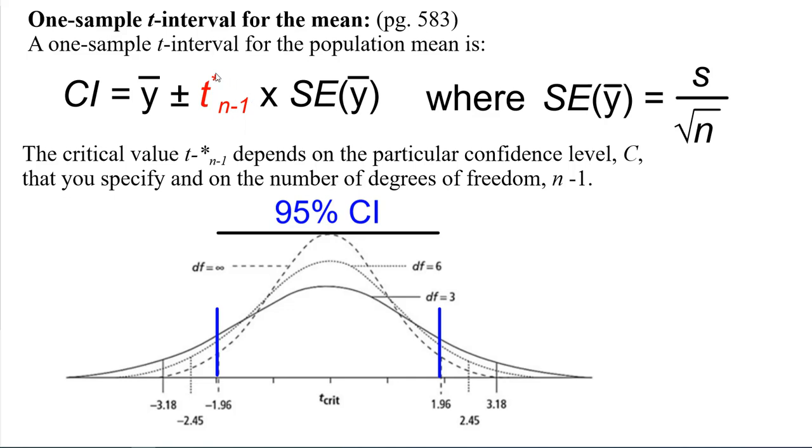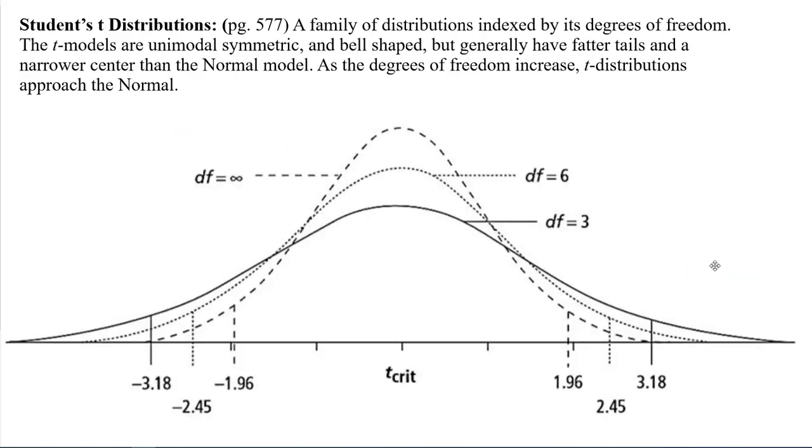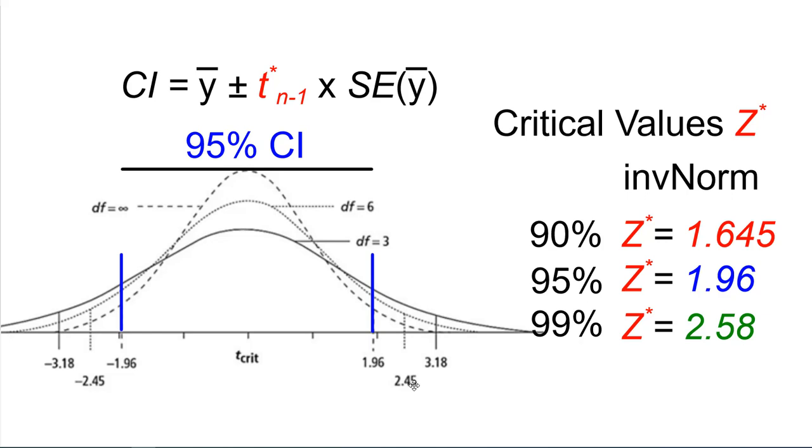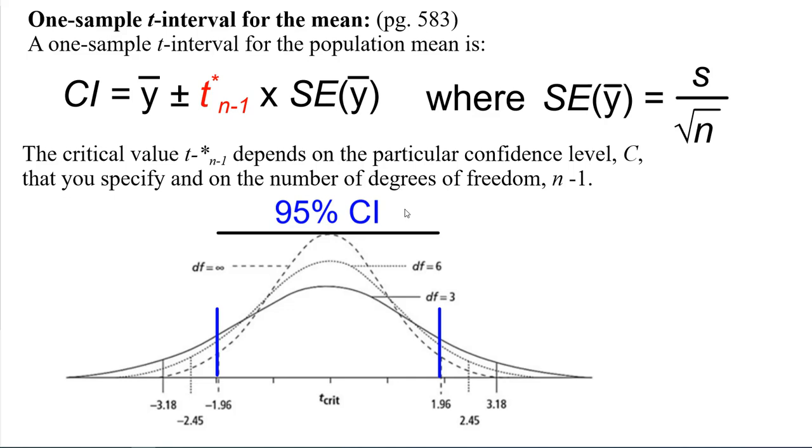So we have to look this up in the calculator. There's no reason to really memorize those. The values change for every single model. See, these are all 95, and they all change for whatever that number is. So just look it up in the calculator. You need to know how to put it in the calculator is what I'm trying to say. All right, we talked about that one.